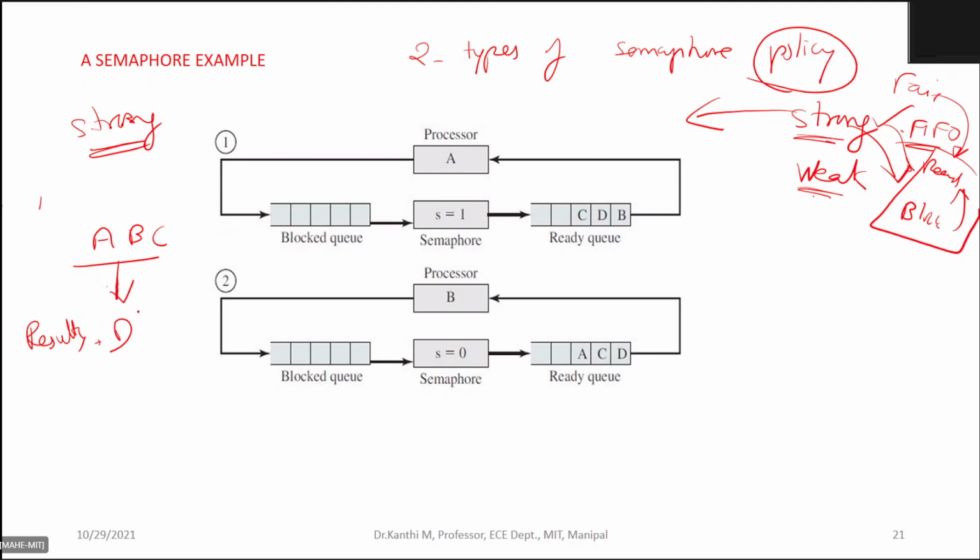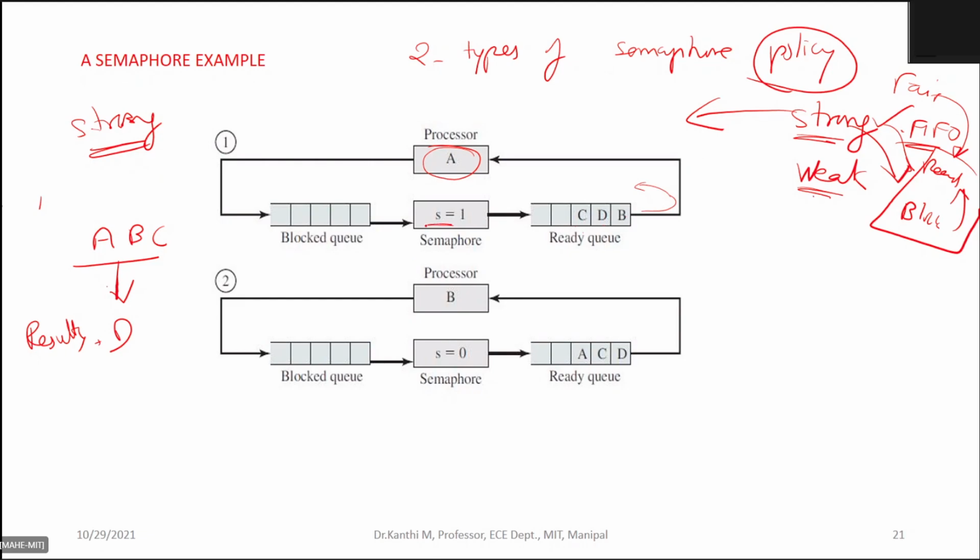Okay. So now say initially the process A is running. In the ready list, I have B, D, C. This is the order through which they get a chance for execution.